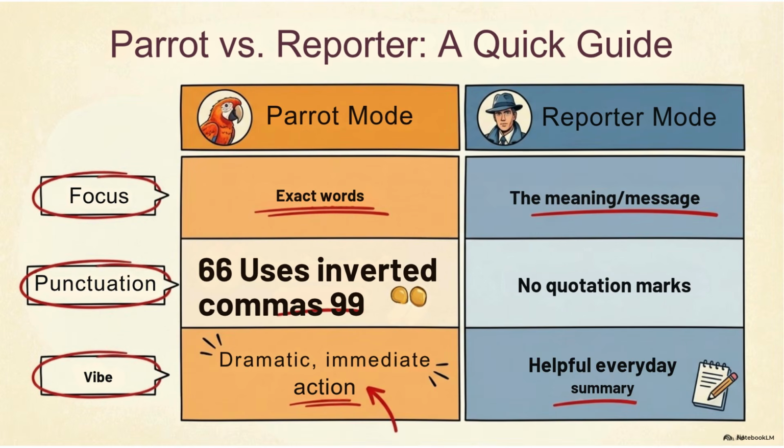Let us see a quick guide, parrot versus reporter. Focus: parrot, exact words; reporter, the meaning or message. Punctuation: parrot uses inverted commas; reporter, no quotation marks. Vibe: parrot, dramatic, immediate action; reporter, helpful everyday summary. So both are useful but used in different ways.